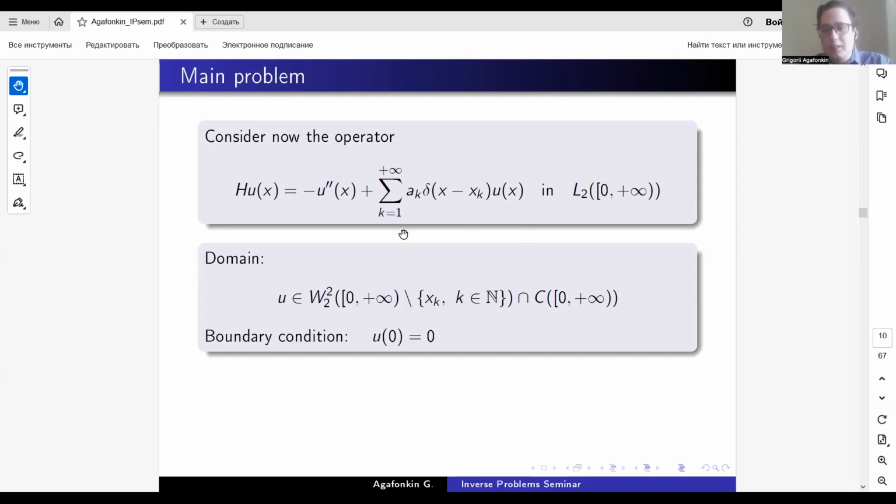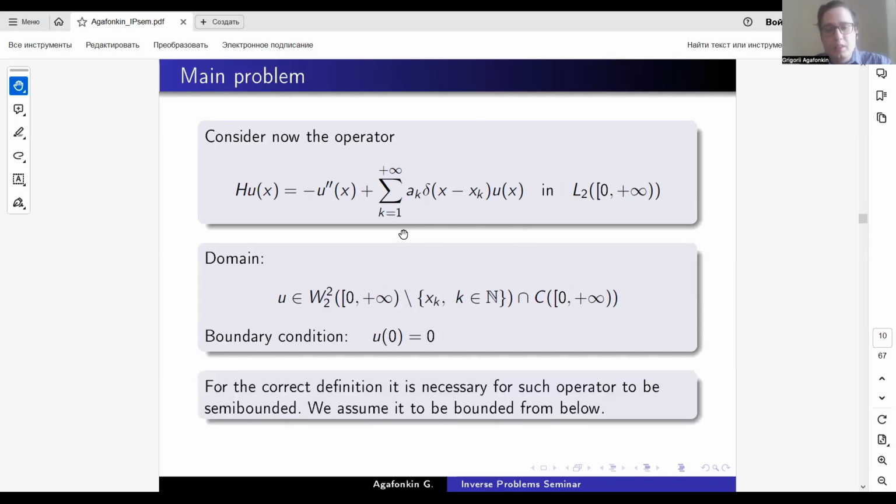It is self-adjoint. It is semi-bounded. For the correct definition of such an operator, we need it to be semi-bounded. I will assume that it is bounded from below. And if these conditions hold, then the operator given by such a differential expression is well defined, is self-adjoint, is bounded from below, and is very good for our consideration.